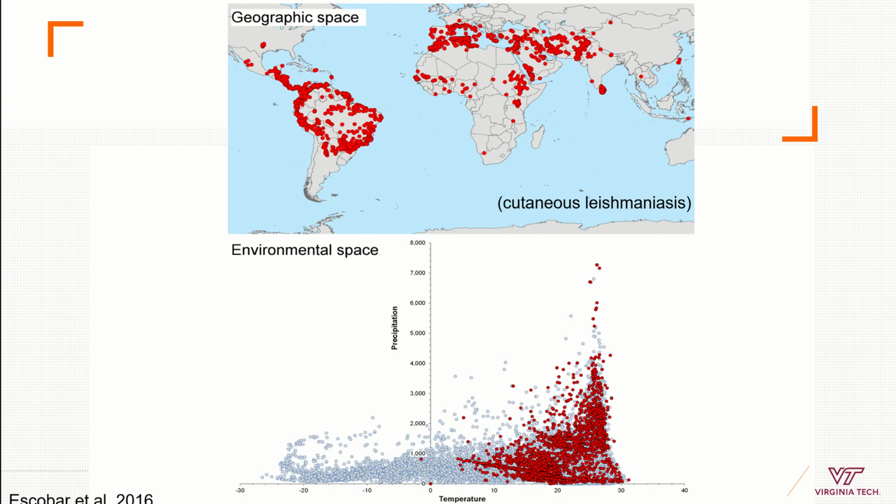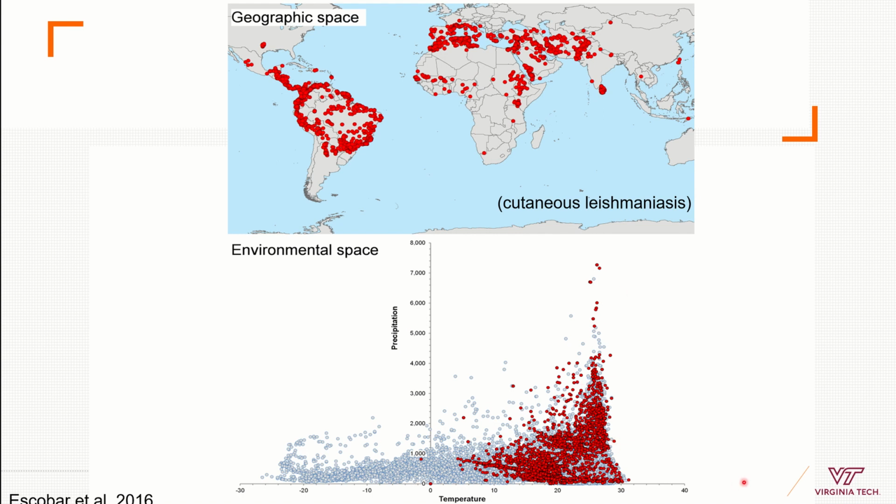So I can develop a map that is similar to this one, but this one has longitude and latitude, and this one has temperature and precipitation. So these two are maps where in gray I show the areas of study. Here I'm showing the climates of study. And in red I'm showing where I have cases. Here I have the climates where I have cases.